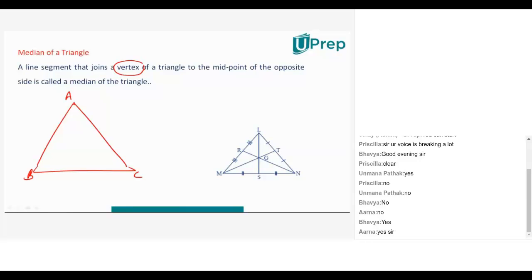Now what is he saying? It should start from the vertex. There should be a line which is dividing the opposite side of the triangle into 2 equal parts. Median. Remember when we were discussing data handling and statistics, I said that median comes from the word med, which means middle. I also told you about the etymology of this. So middle is, when something's in the middle, it's exactly in between, right? So if I draw lines from the vertices to the opposite sides of the triangle, it has to divide the opposite sides into 2 equal parts.